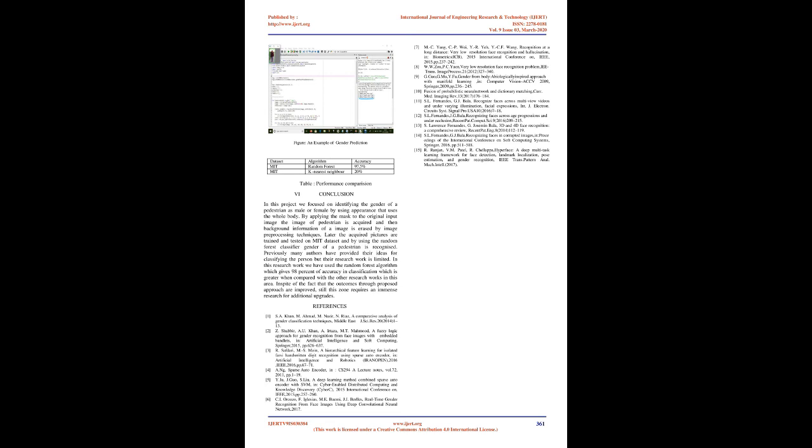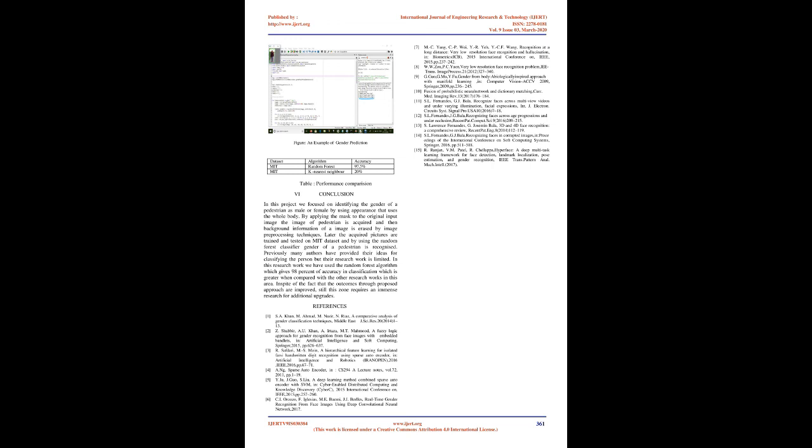Conclusion. In this project we focused on identifying the gender of a pedestrian as male or female by using appearance that uses the whole body. By applying the mask to the original input image, the image of the pedestrian is acquired and then background information of the image is erased by image pre-processing techniques. Later the acquired pictures are trained and tested on the MIT dataset, and by using the random forest classifier the gender of a pedestrian is recognized.